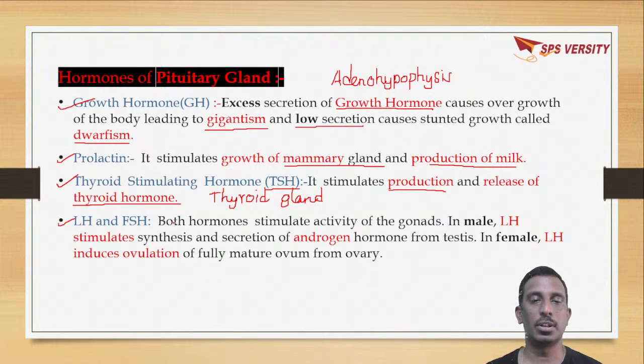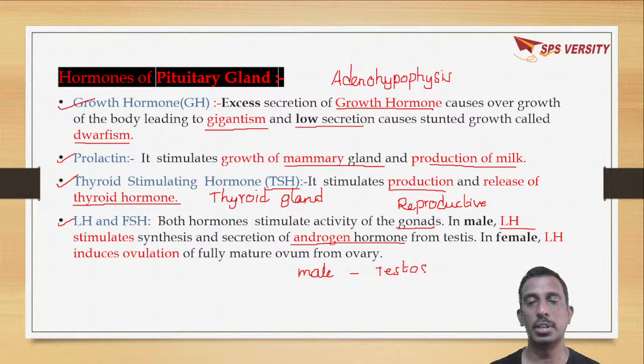When you come to LH and FSH, they will stimulate the gonads. Gonads means the reproductive parts. In males it is the testes and in females it is the ovary. In males, LH will stimulate the synthesis and secretion of androgen hormones. Androgens means the male hormones, and the major one is testosterone.